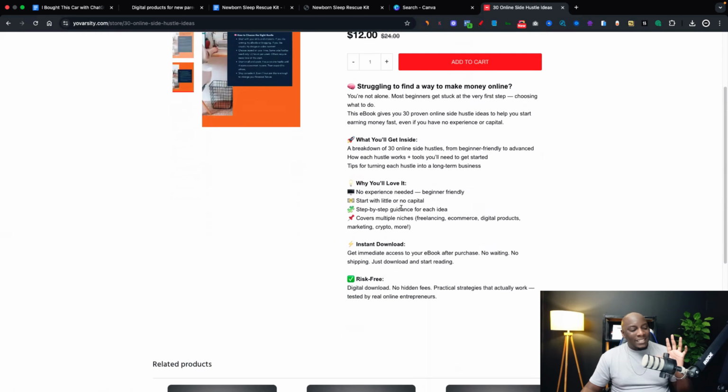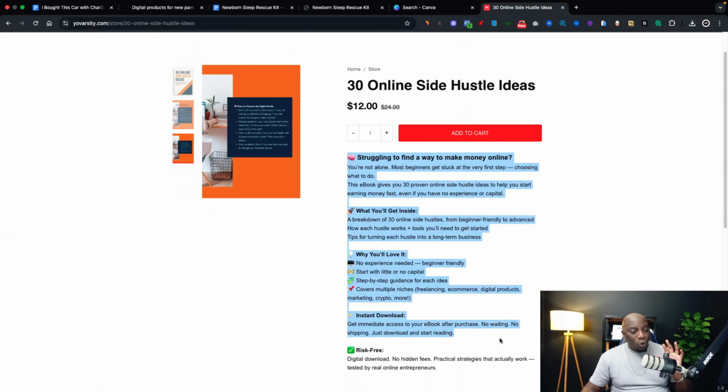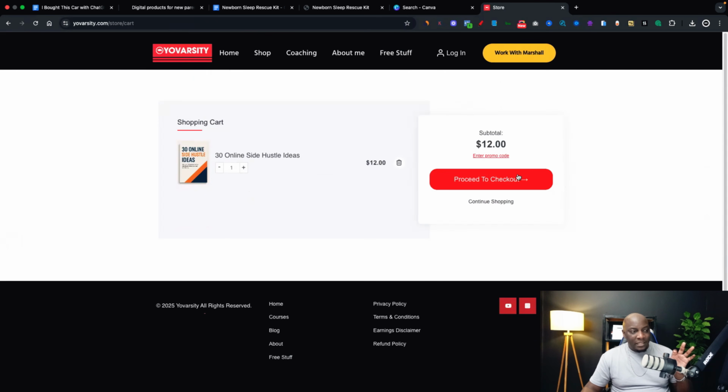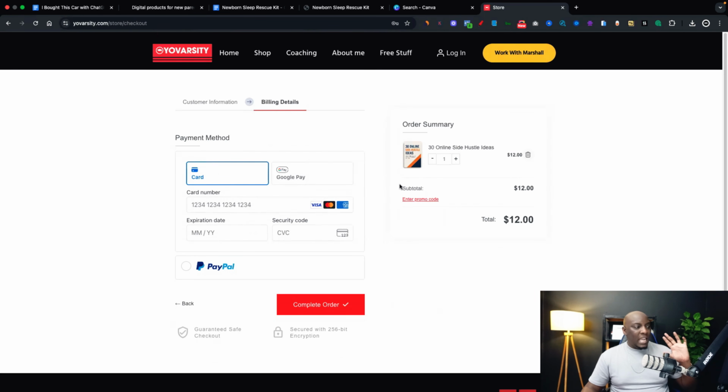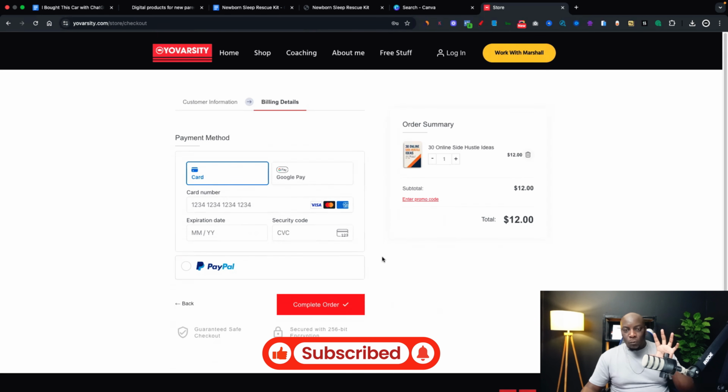If they want to know what exactly am I buying and what am I getting inside, all these details will tell them what they'll get. There's a price there, there's the title, and then if they want this, they can add to cart. And then they can check out. And then next, they're going to be able to make their payment, whether they're paying with their card, paying with PayPal, or whatever. But then they'll be able to click here, it says complete order, and then you receive the money, and then they automatically receive the product.